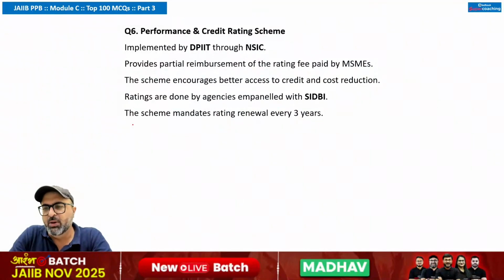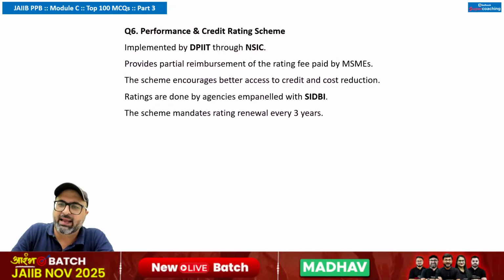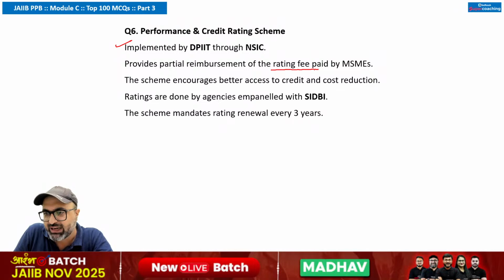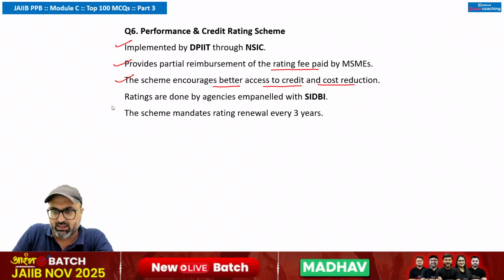Next question. Performance and credit rating scheme. If I talk about this particular scheme, which all points will be correct. First one, implemented by DPIIT through NSIC, that is correct. It provides partial reimbursement of rating fee paid by micro, small and medium enterprises, correct. The scheme encourages better access to credit and cost reduction, that is also correct. Next point is ratings are done by agencies empaneled with SIDBI, that is correct.